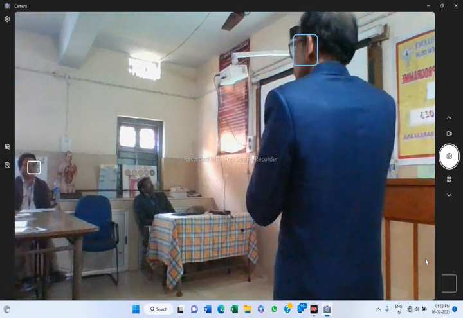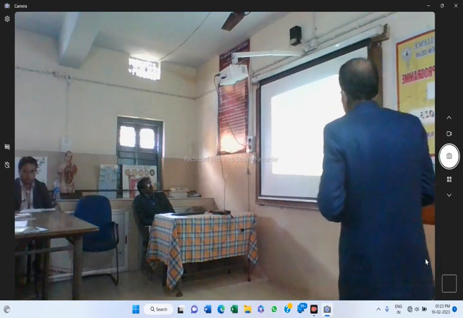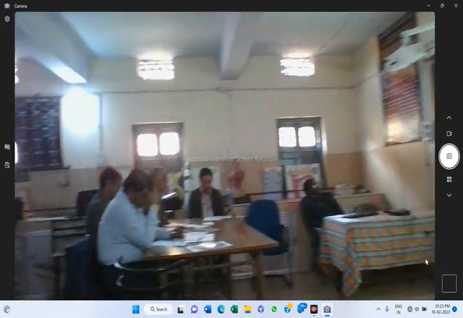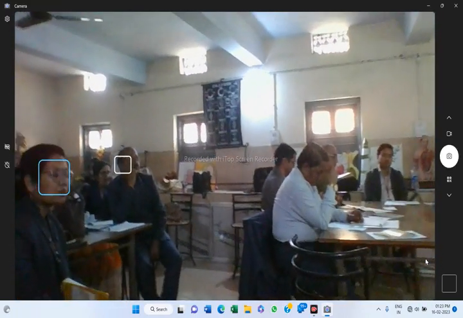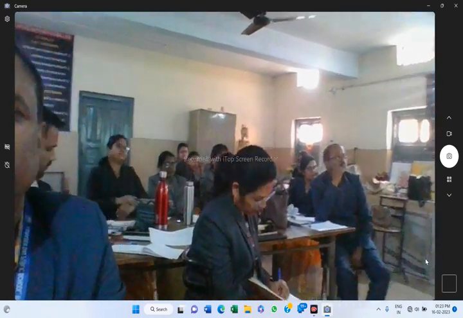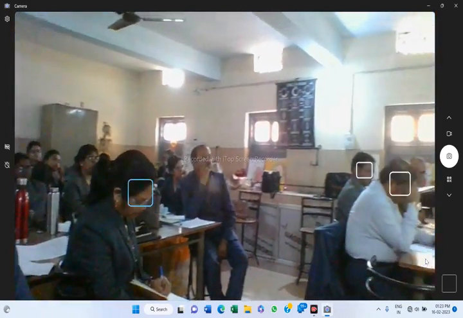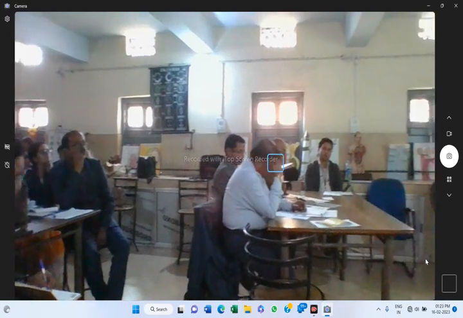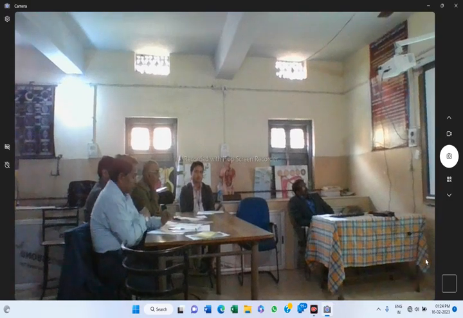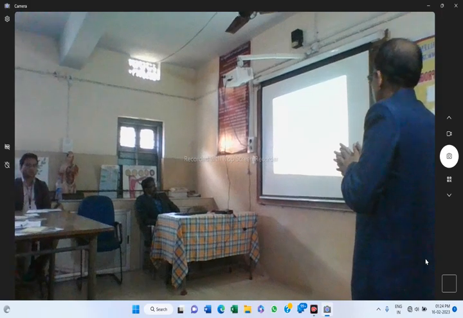pancreatic tissue is present. So the two main types of cells in the islets of Langerhans are called alpha cells and beta cells. Although delta cells are also there. The alpha cells secrete a hormone called glucagon, while the beta cells secrete insulin. Glucagon is a peptide hormone and plays an important role in maintaining the normal blood glucose levels. Whereas insulin is also a peptide hormone which plays a major role in the regulation of glucose homeostasis.